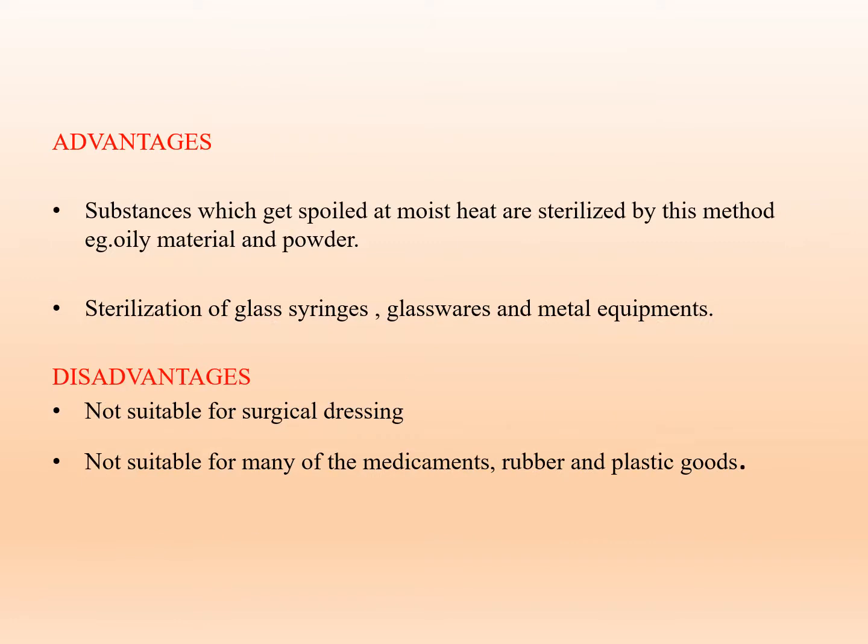Then the advantage of this method is that substances which get spoiled by the moist heat sterilization method are sterilized by this dry heat sterilization method. For example, oily materials and powder ingredients. Then this method is used for sterilization of glass syringes, glasswares and metal equipments. Then the disadvantage of this method is that it is not suitable for surgical dressings and it is not suitable for many of the medicaments, rubber and plastic goods.